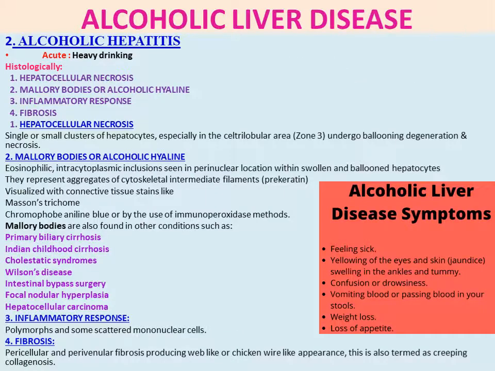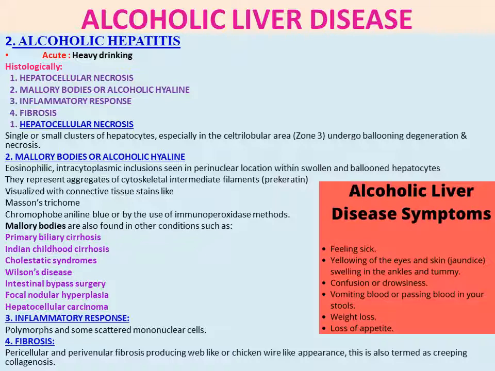The second condition is alcoholic hepatitis. The first one was fatty liver, steatosis. This is hepatitis. Heavy drinking will cause acute alcoholic hepatitis. Histologically: hepatocellular necrosis, Mallory bodies or alcoholic hyaline, inflammatory response, and fibrosis. So four histological changes happen in alcoholic hepatitis.